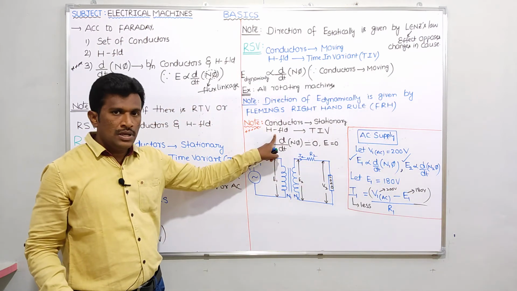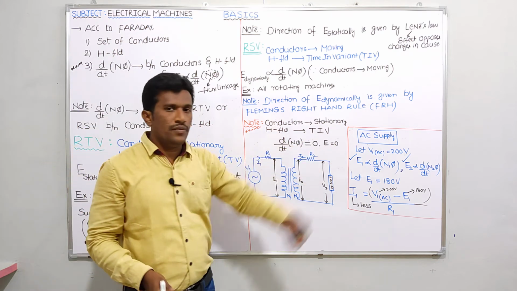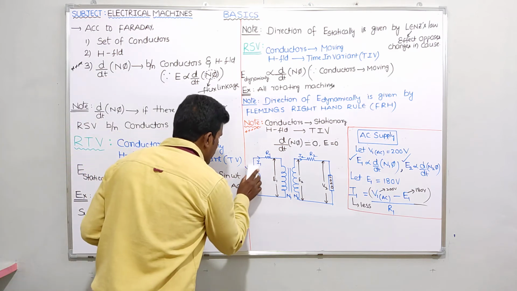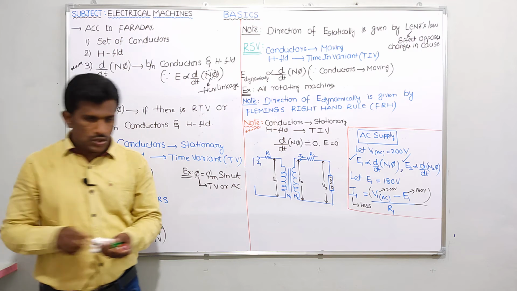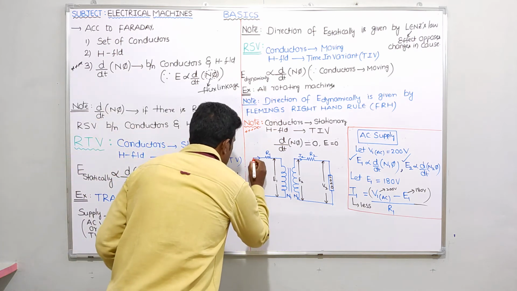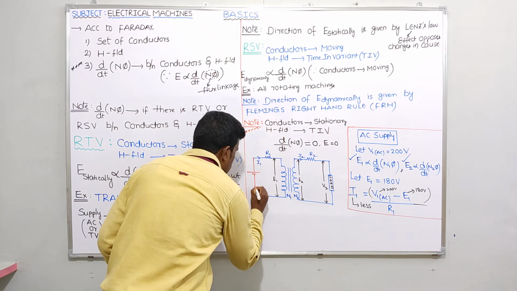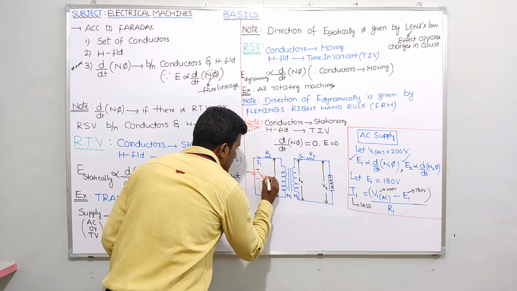That is our case. If you give a DC supply, the magnetic field will be time invariant. So please, in place of the AC voltage source, connect a DC voltage source, plus minus V1 DC.